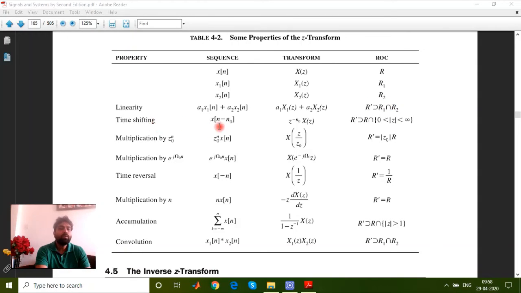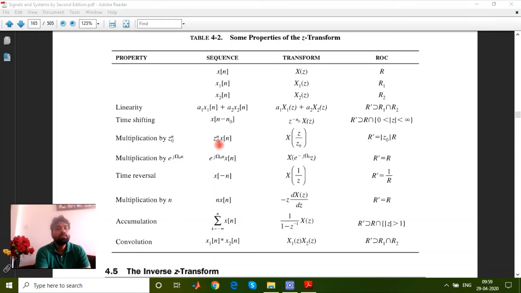Time shifting property. If x[n] is a sequence that is shifted by minus n naught, it will have the same X(z), but multiplied by the coefficient z to the minus n naught. The same we did in the case of the Laplace transform. It was shifted by e raised to power minus at, where e to the minus at was 1 upon s minus a. Similarly, the same we did in the case of the Fourier transform, where j omega comes.